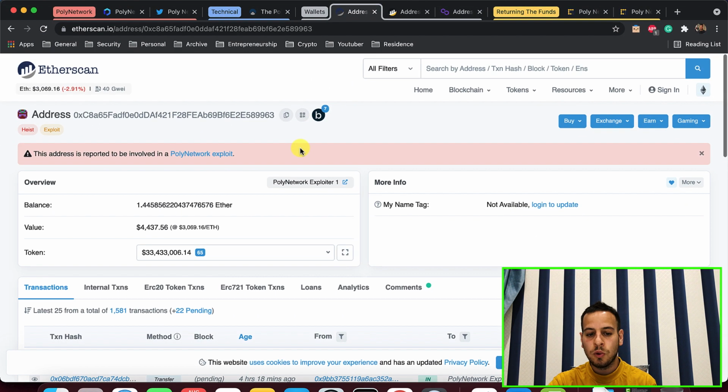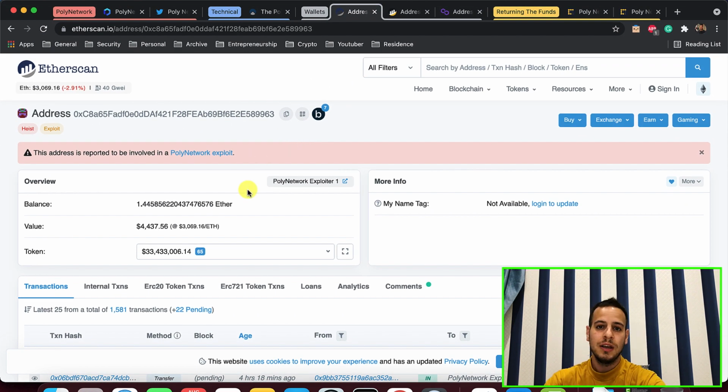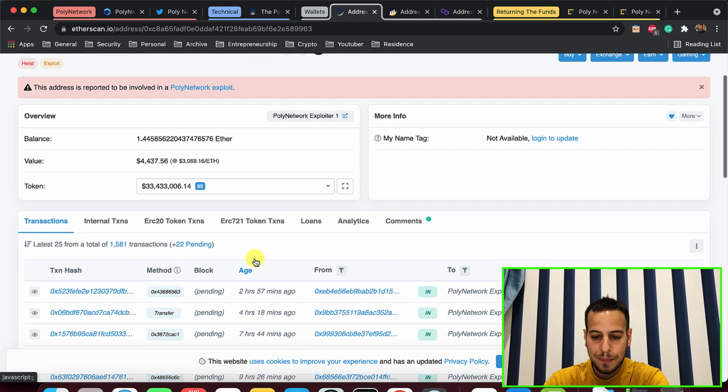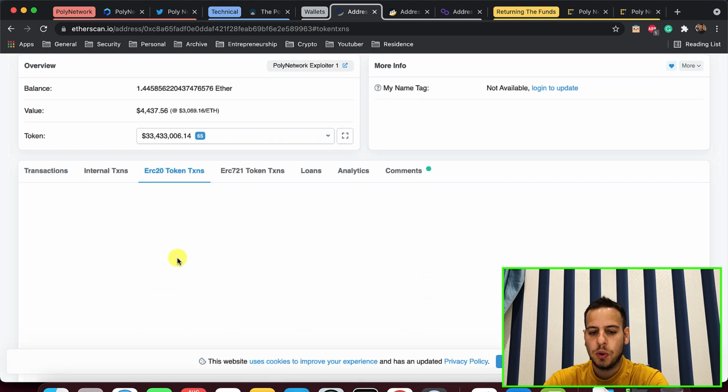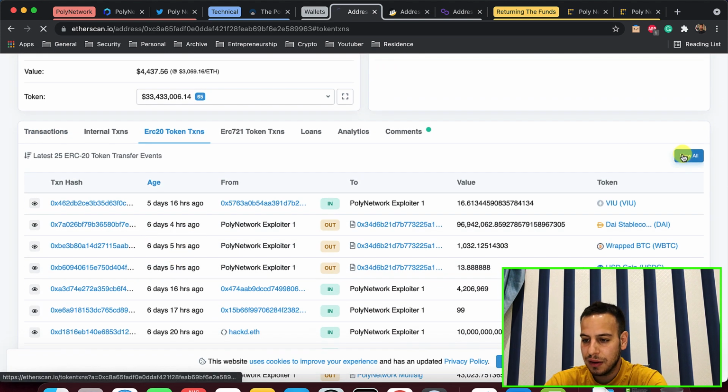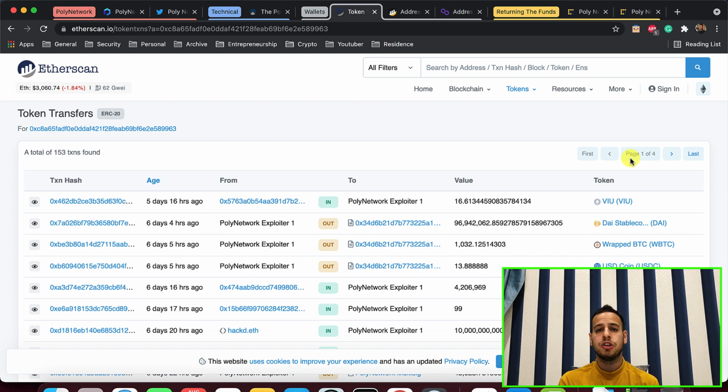So this is the first wallet. This is the Ethereum wallet, and let's take a look at what happened there. If we change here to ERC20 token transactions and click view all, this view will show us all the different transfers that happened out of this wallet and from other wallets into this wallet.